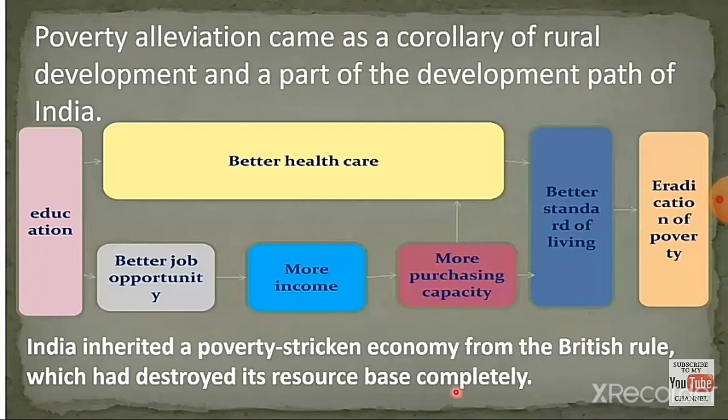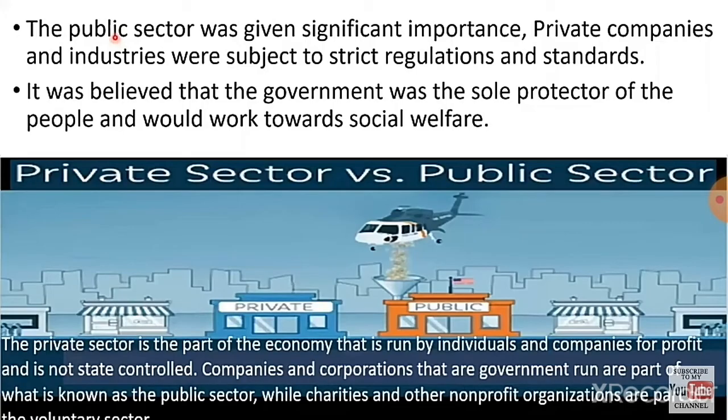Next, better standard of living, then eradication of poverty. India inherited a poverty-stricken economy from the British rule, which had destroyed its resource base completely. Next, the public sector was given significant importance. Private companies and industries were subject to strict regulations and standards. The private sector is a part of the economy that is run by individuals and companies for profit and is not under state control.